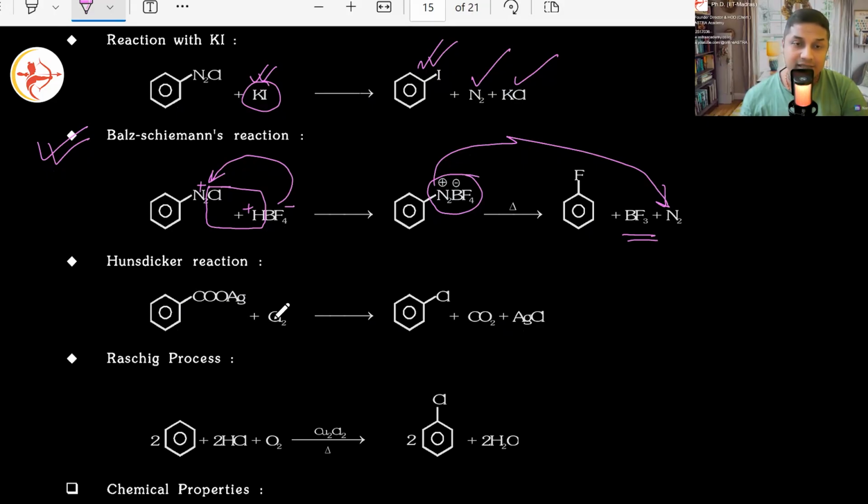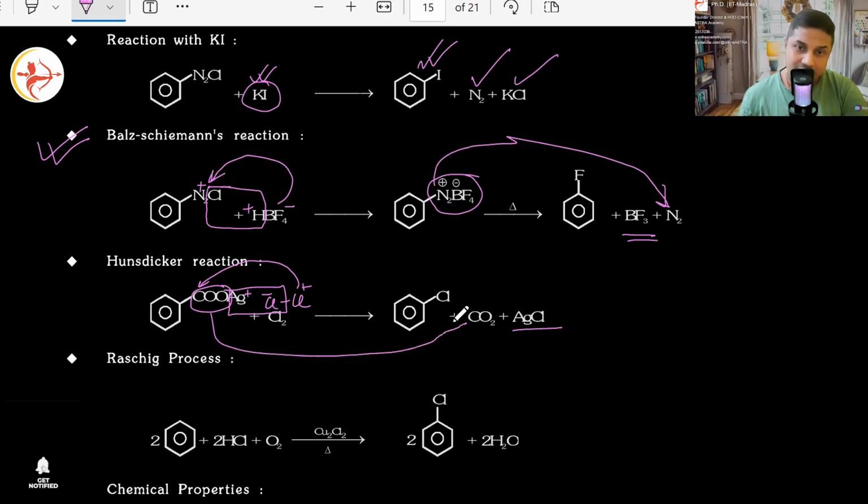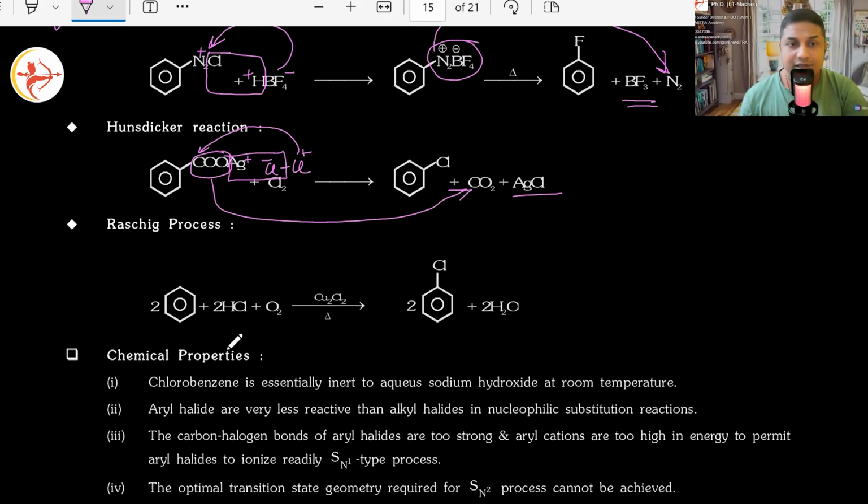In place of that, Cl will come. Cl plus will come and join there. Cl minus will combine with Ag plus, forming AgCl. Are we good? All clear? Yes. AgCl. This is Cl-Cl. AgCl gone. Ag plus, Cl minus, Cl plus goes back, substitutes CO2 gas. CO2 gas will come out here. All clear? Correct? Similarly, the Raschig process.